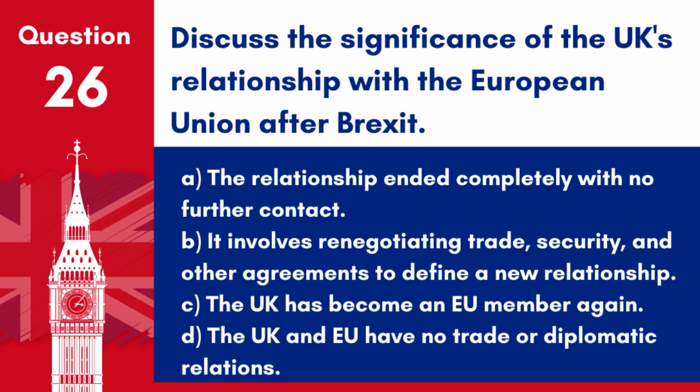Question 26. Discuss the significance of the UK's relationship with the European Union after Brexit. A. The relationship ended completely with no further contact. B. It involves renegotiating trade, security, and other agreements to define a new relationship. C. The UK has become an EU member again. D. The UK and EU have no trade or diplomatic relations.